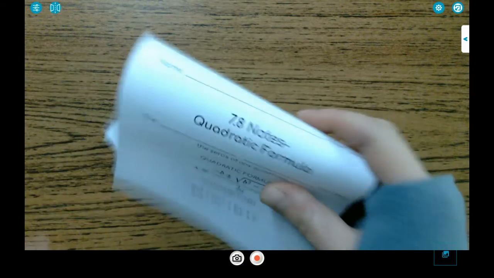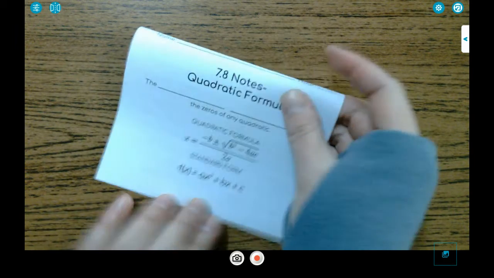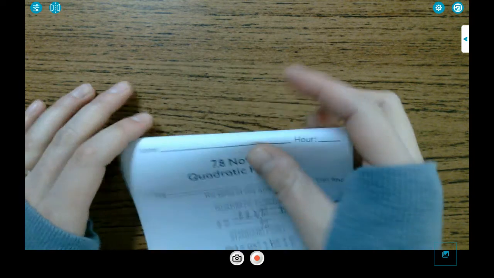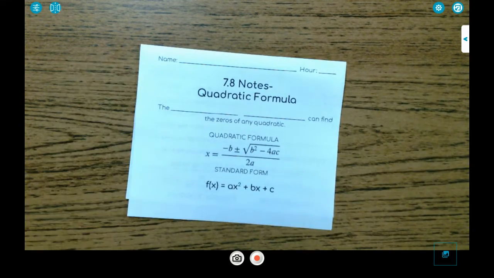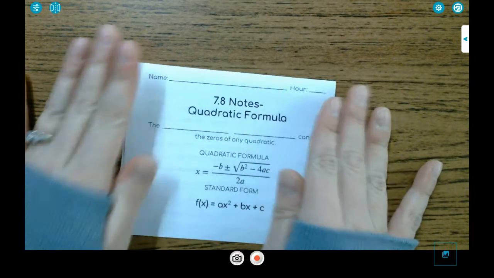So go ahead and take this, fold it in half. The way we designed these notes, actually it's a little bit below half. You've got to fold it so you can see the name line. We made it so that you can glue it in like this, and this has your formula on the front, and then you'll be able to flip it open to see the formula inside, or to see your examples inside. So you can fold it like this.